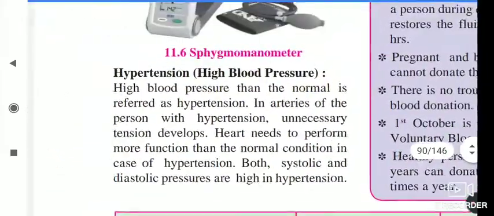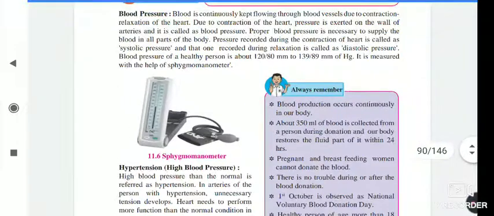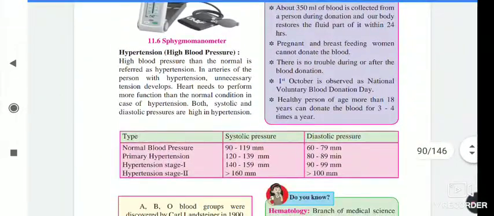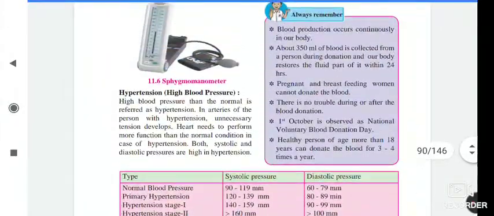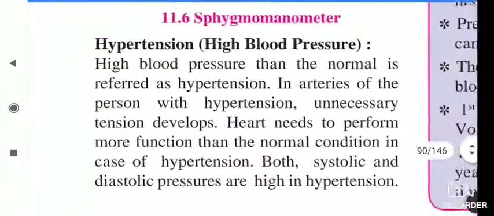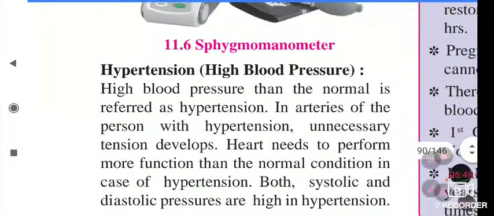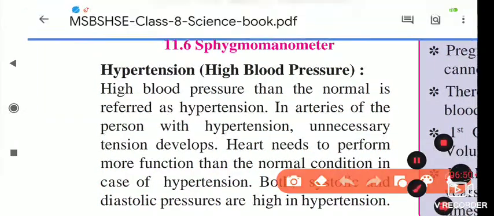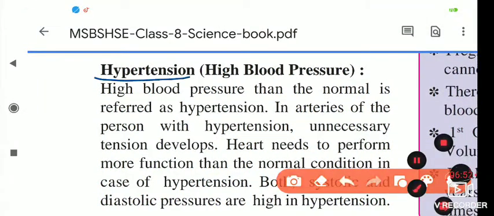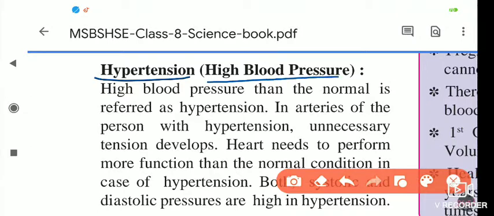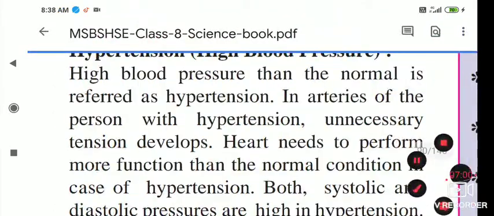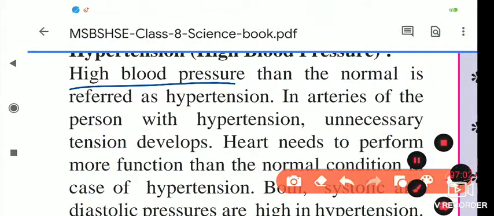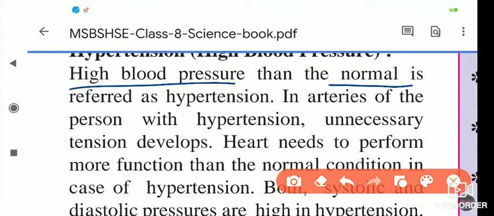Next we will see the information on blood donation. Nothing will happen to you if you donate blood, so you have to donate because some people need blood for their existence. Now, hypertension, that is high blood pressure. High blood pressure than normal is referred to as hypertension, which means blood pressure more than normal.